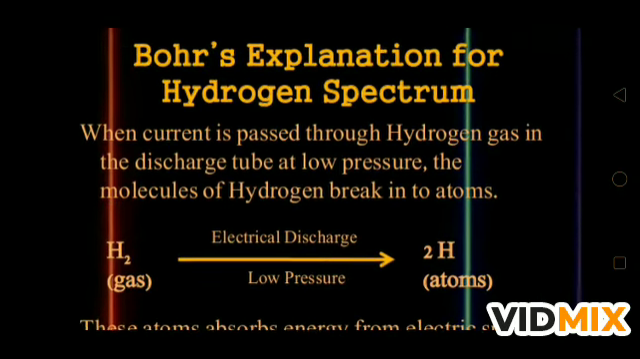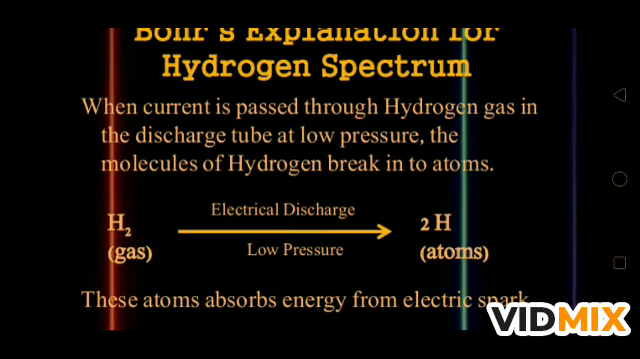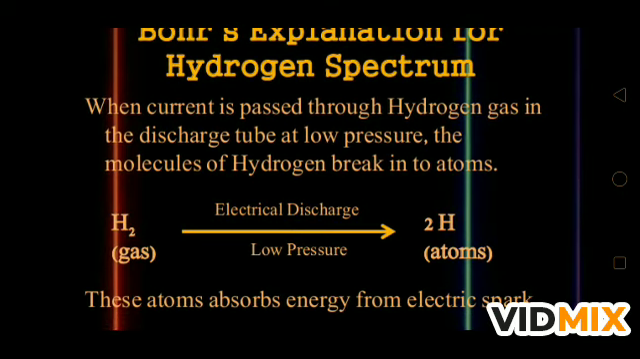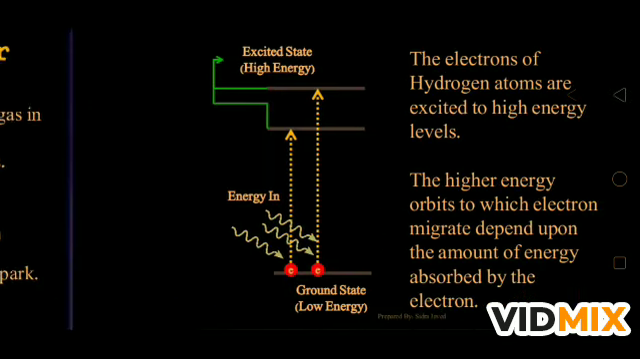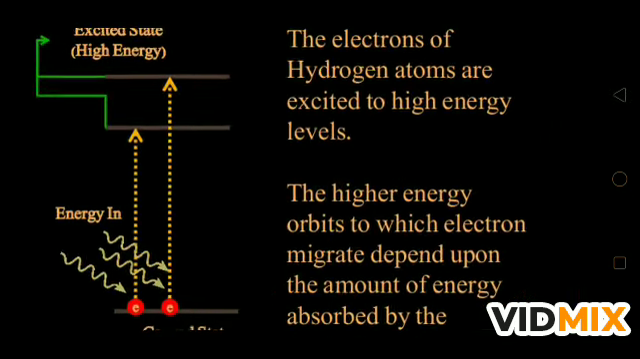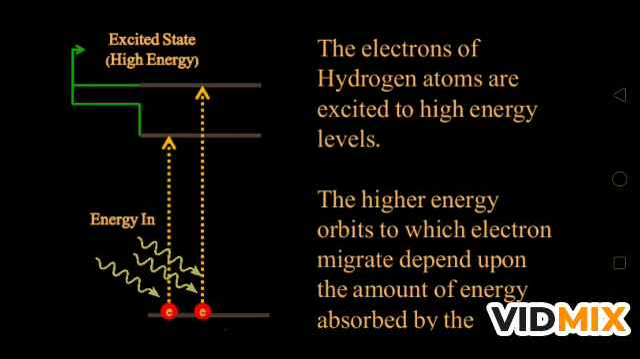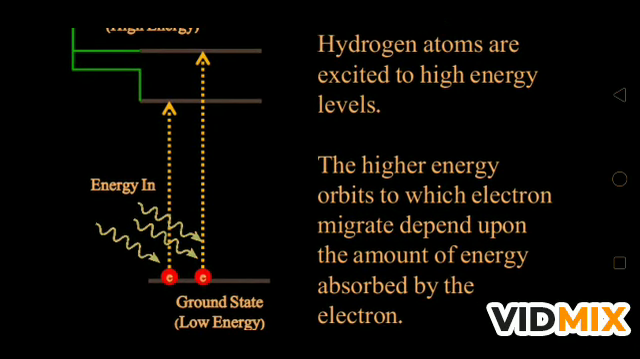Now Bohr's explanation for the hydrogen spectrum. When current is passed through hydrogen gas in the discharge tube at low pressure, the molecules of hydrogen break into two atoms of hydrogen, and these atoms absorb energy from the electric spark, and the electron of the hydrogen atom is excited to a higher energy level. The higher energy orbit to which the electron migrates depends on the amount of energy absorbed by the electron. Means the electron absorbs energy and goes to a higher level, and which level it goes to depends on how much energy it has absorbed.